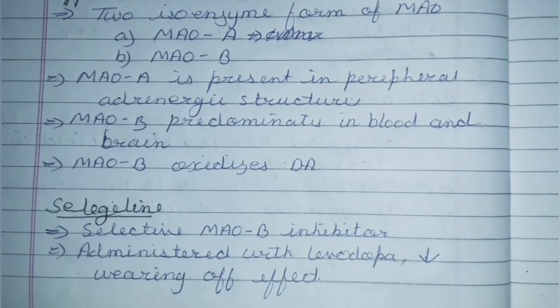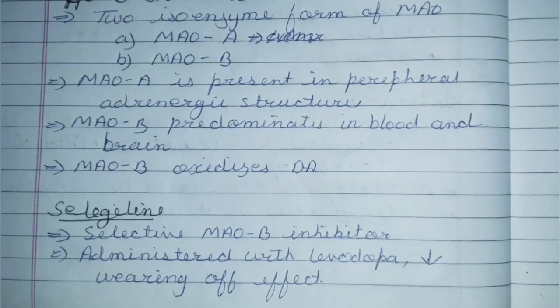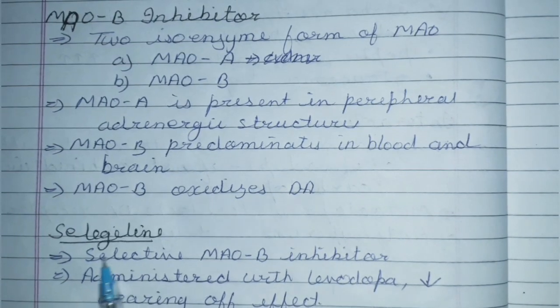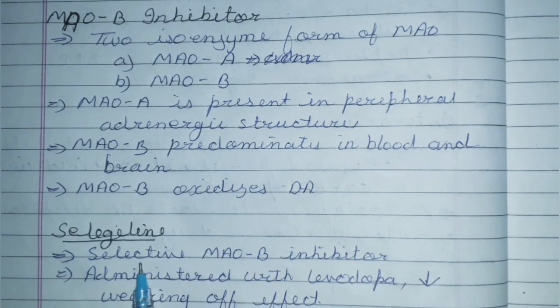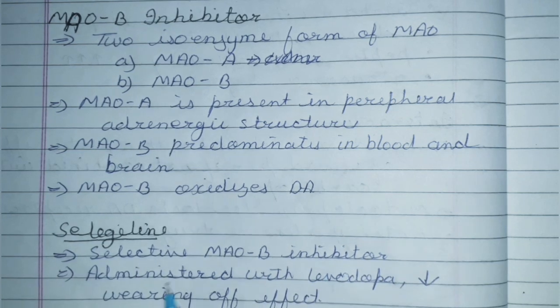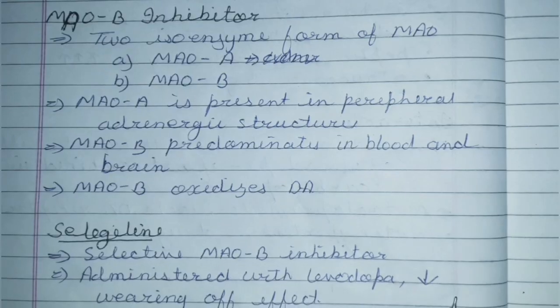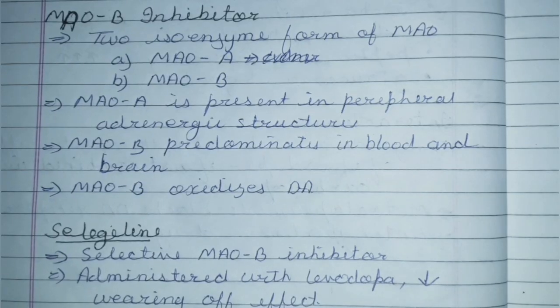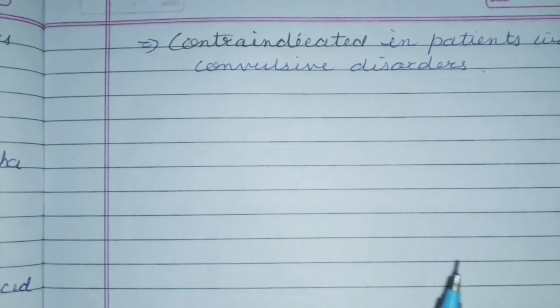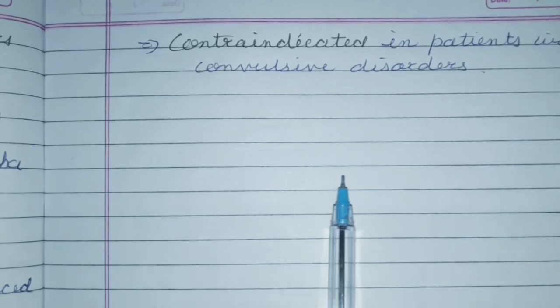So one of the most common MAO B inhibitors is selegiline, a selective MAO B inhibitor, and it is administered with levodopa. It decreases the wearing off effect, and it is contraindicated in patients with convulsive disorders.